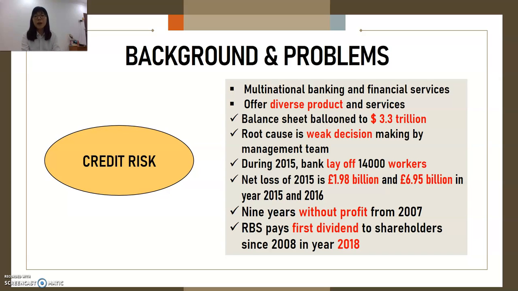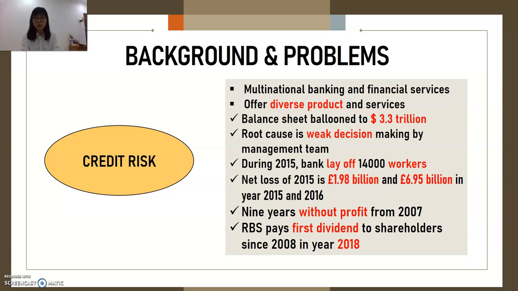And the problem of the bank is having credit risk. So the bank's collapse was not unexpected. We can see from the balance sheet that it ballooned to 3.3 trillion. So it's quite a huge number for a bank. So why did it become so large? The root cause is the weak decision-making by the management team of the bank.